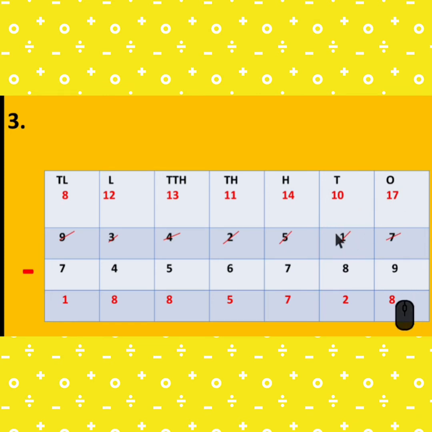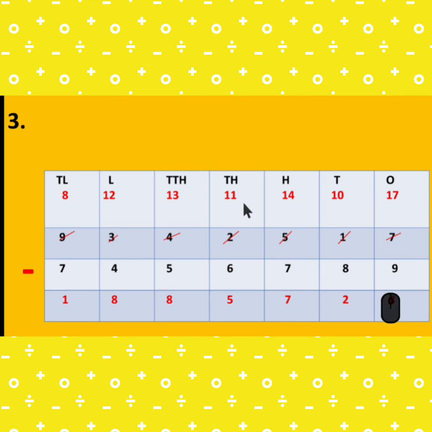Now it is 0. So 0 minus 8 is not possible. So 5 gives the borrow. So it becomes 10. 10 minus 8 is 2. Now it is 4. 4 minus 7 is not possible. So 2 gives the borrow. So it becomes 14. 14 minus 7 is 7.